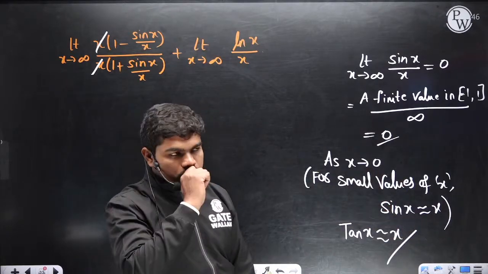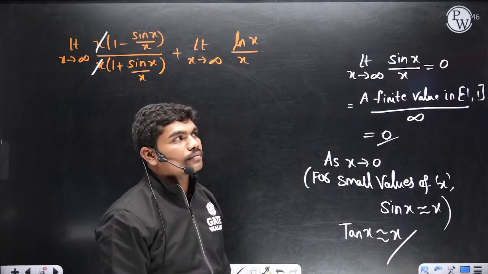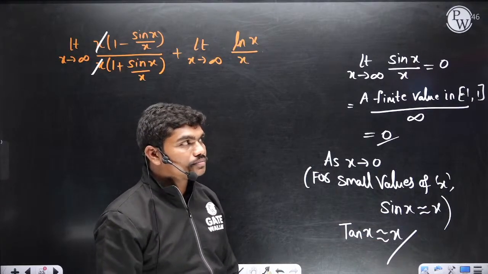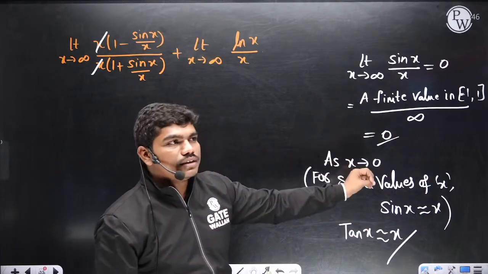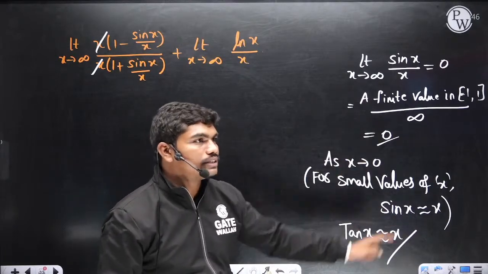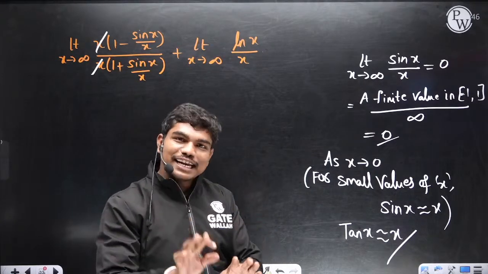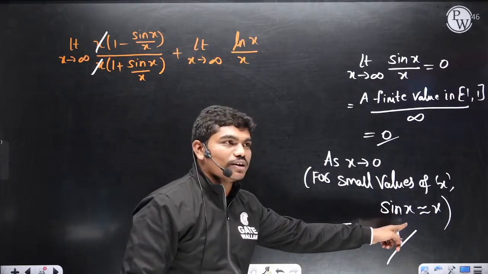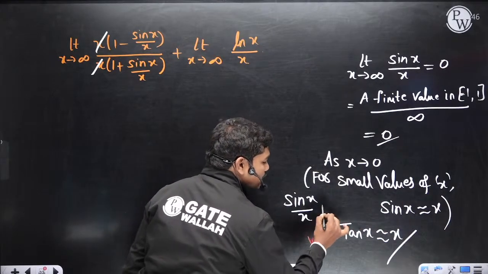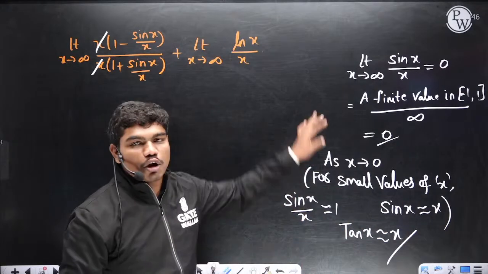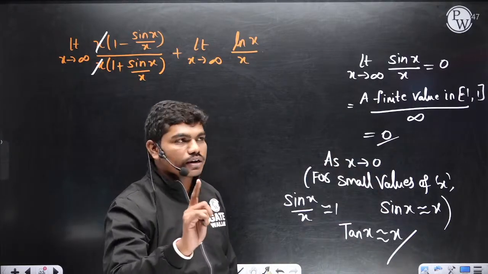Now, how many people know how this happens? How many people know that if x is very small, how these two are equal? Because sin x by x equal to 1 as x tends to 0. Sir, sin x by x tends to 1 will come from this equation. Okay, when sin x is equal to x, then sin x by x is almost equal to 1. Okay, that's why you add the limit, not because limit is there, this is equal. Okay, from Taylor series is one correct answer.